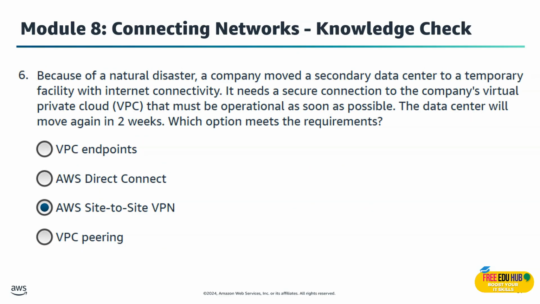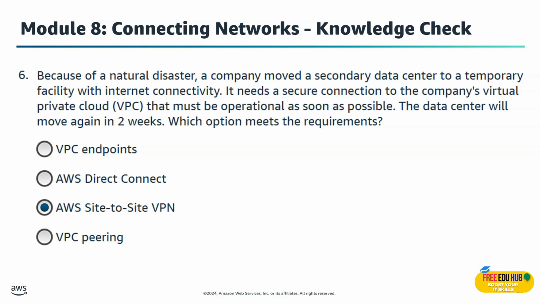Question number 6 is, because of a natural disaster, a company moved a secondary data center to a temporary facility with internet connectivity. It needs a secure connection to the company's virtual private cloud that must be operational as soon as possible. The data center will move again in 2 weeks. Which option meets the requirements? So the only option is AWS Site-to-Site VPN.